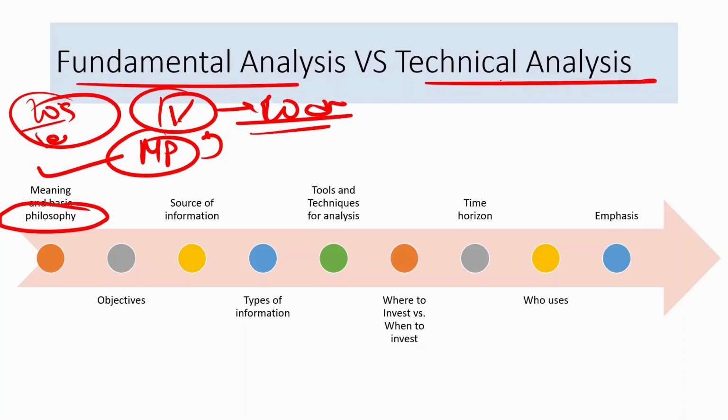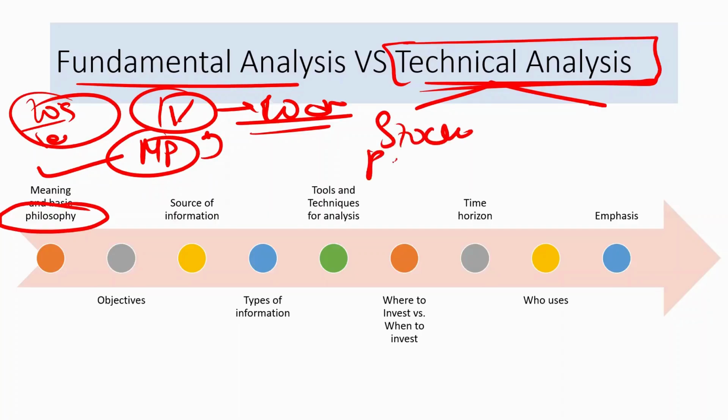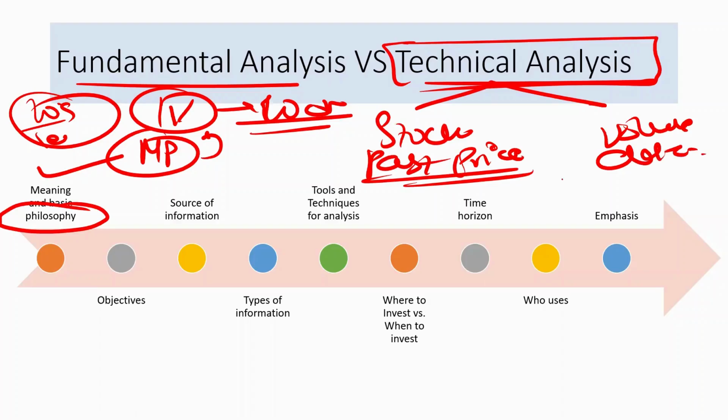But in technical analysis, we are following a basic assumption that history will repeat itself. And the stock prices which we are determining would be based particularly on two things: the past stock prices and the volume data.